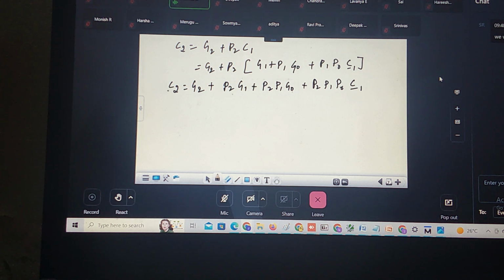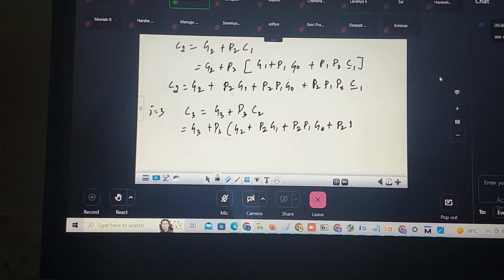Did you understand? Similarly, when I put i is equal to 3, C3 is equal to G3 plus P3 into C2. Now substitute the C2 in this equation. C2 is nothing but G2 plus P2 into G1 plus P2 P1 G naught plus P2 P1 P naught into C minus 1.